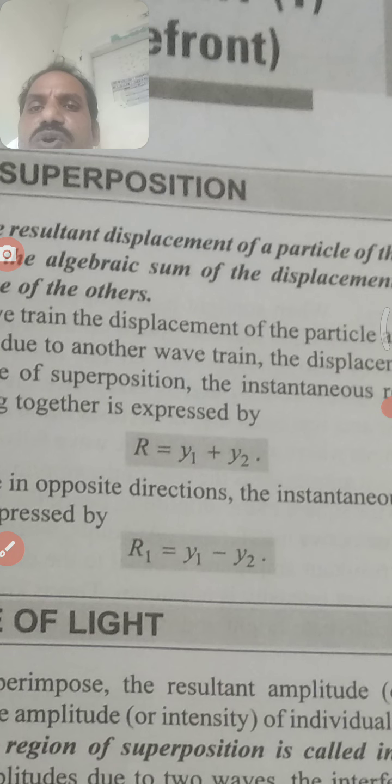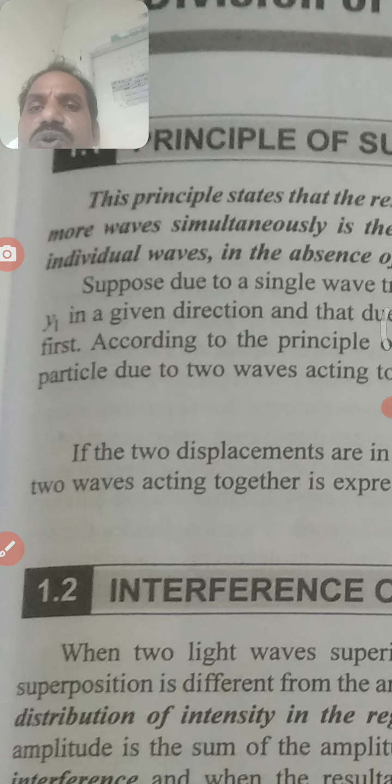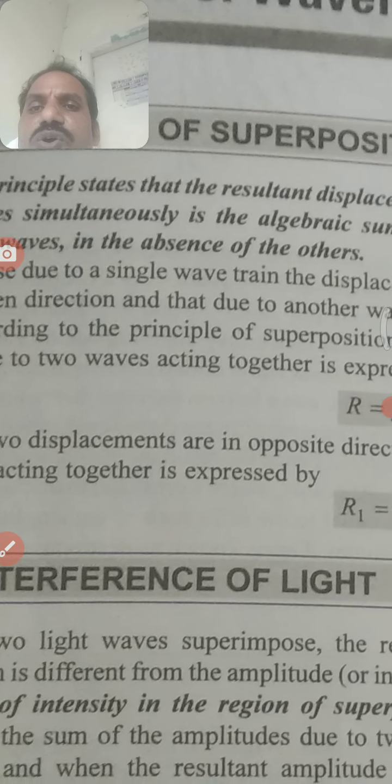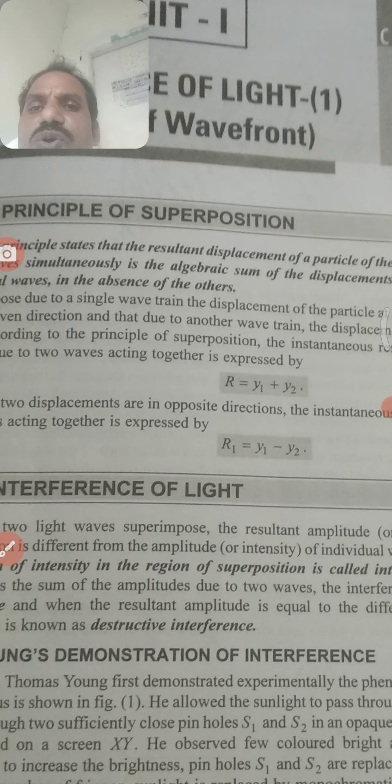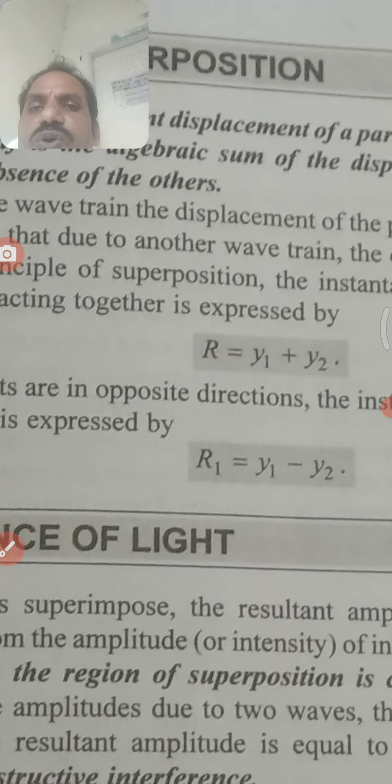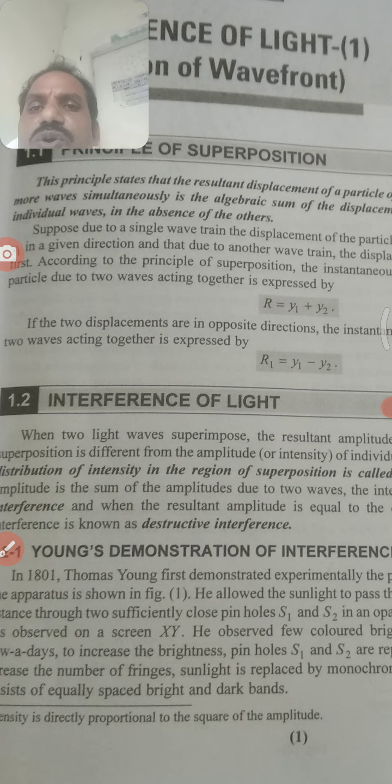This is the superposition of two waves, and the difference also works the same way. Superposition means two waves are mixed with each other: r = y1 + y2, r = y1 - y2, or y2 - y1. This is known as superposition.